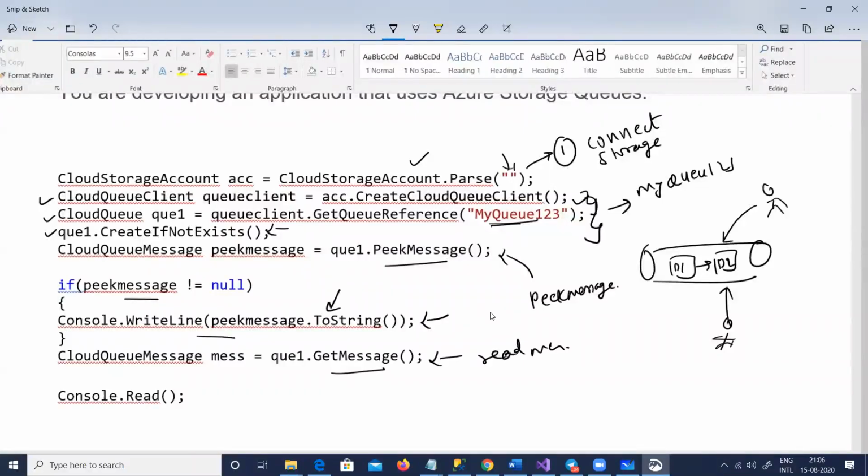The point of queues is that you send a message and you just want to process that message first in, first out. Whatever has come in first, we retrieve that message, process it and delete it. So the first statement asks: does this code configure any kind of duration?